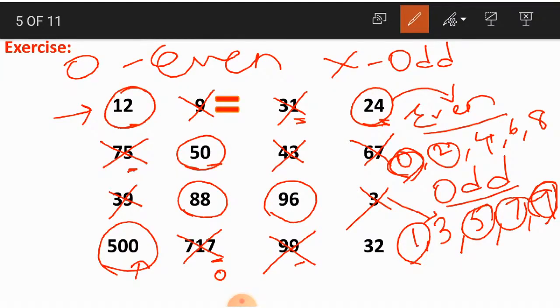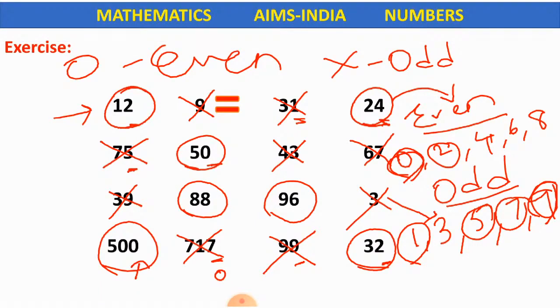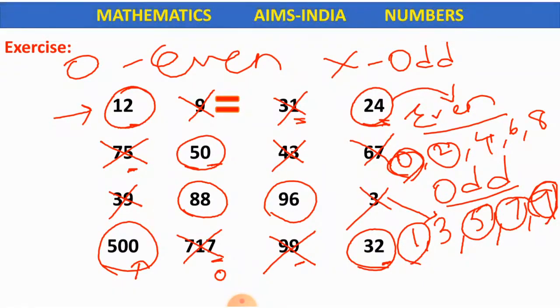Okay children, the last one, 32. 2 is in ones place. 2 is an even number. So 32 becomes an even number. Okay children, remember, whenever such questions are given, write the numbers which are even and odd and then consider the digit in ones place. Check whether it is even or odd and then write the answer.